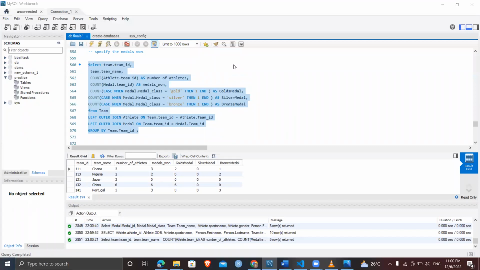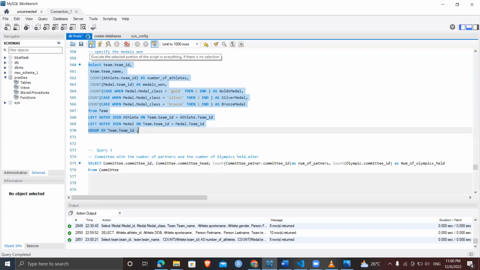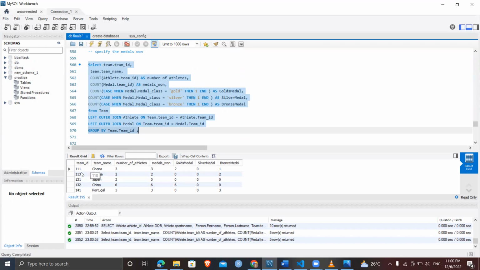For our second query, just like the first query, we are storing information about the team: the team's name, the number of athletes the team presented, the number of medals that the team has won, and the team's ID. So let's run that and see. So this is the team ID, the country, the number of athletes the team presented, and the number of medals the team has won, classified into gold, silver, and bronze.